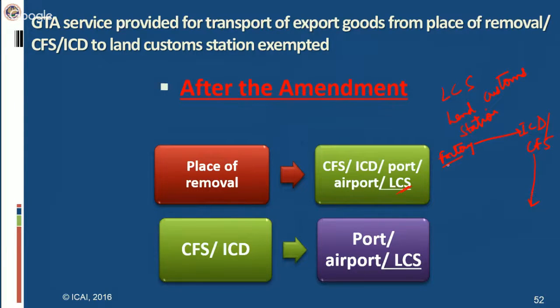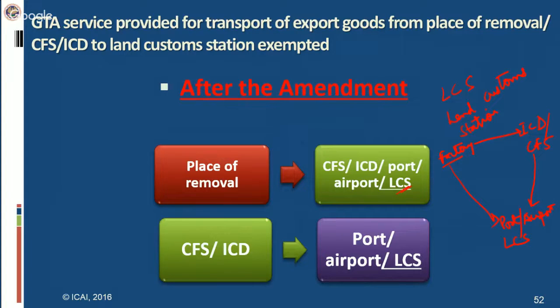Now, if goods are transported to port, airport or land customs station, in that case also their transport is exempt.